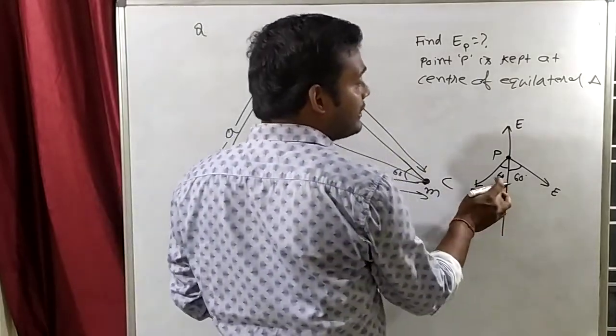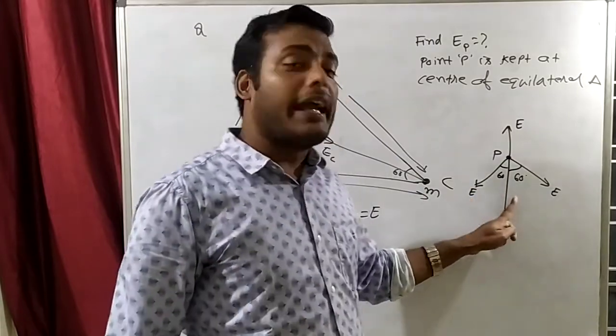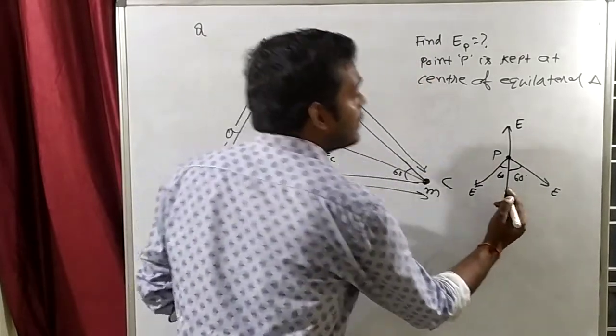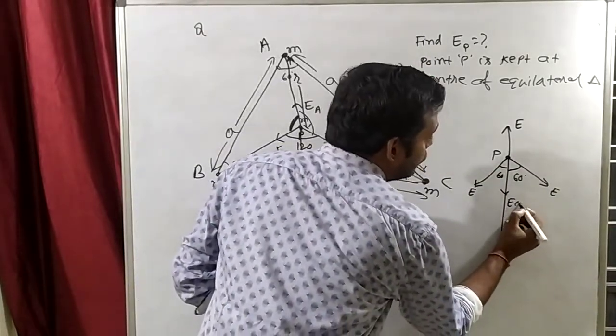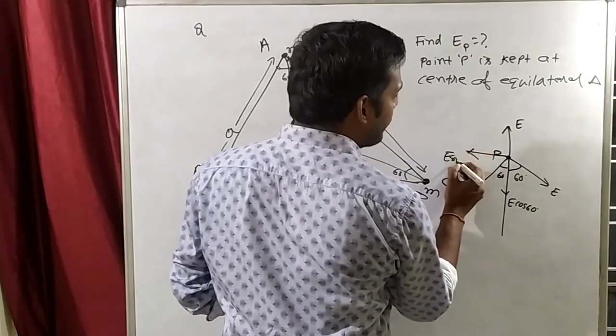So E is making a 60 degree angle with this. So this will be cos. जिसके साथ एंगल बनाएगा वो cos, and the other will be sin. E is making an angle with this, so this will be cos. So this will be E cos 60, and the other one will become E sin 60.